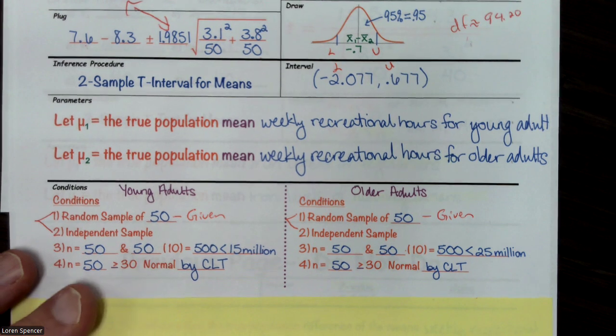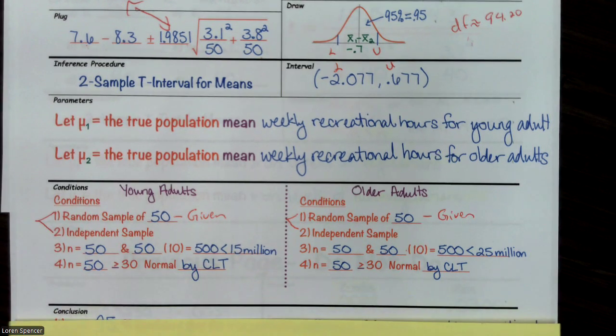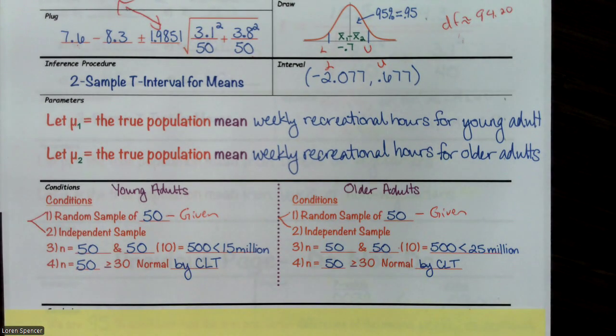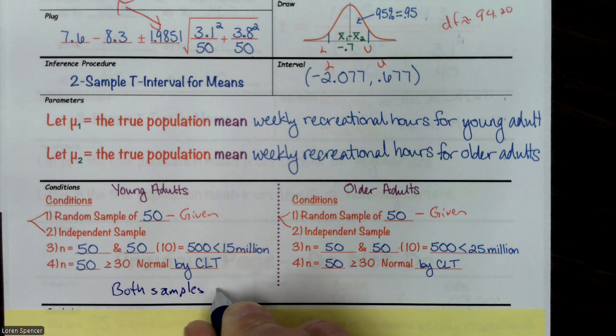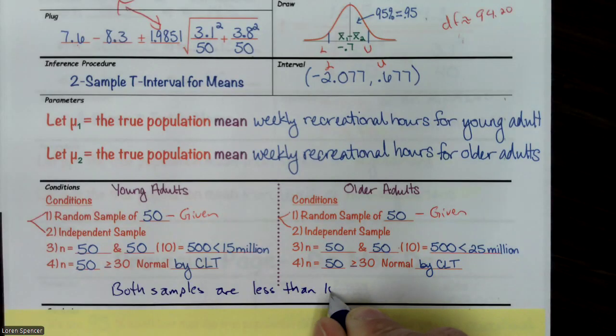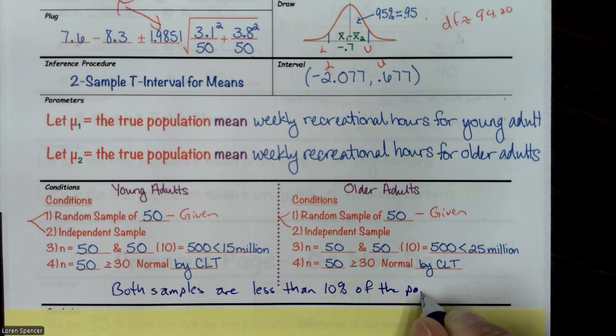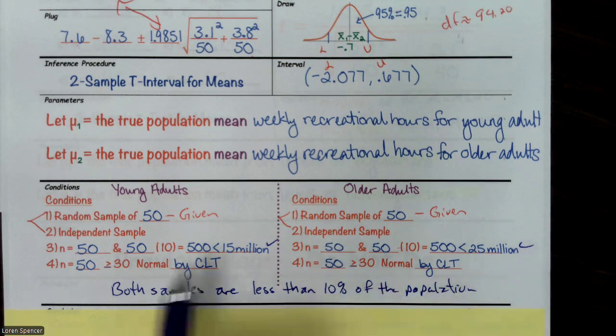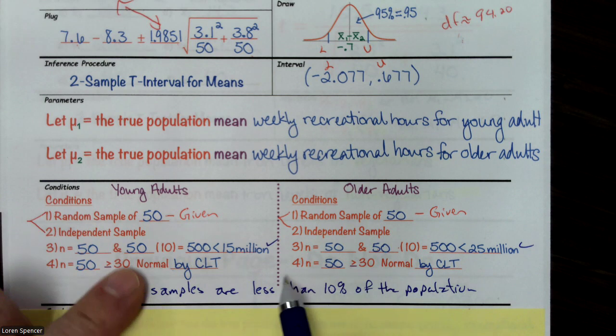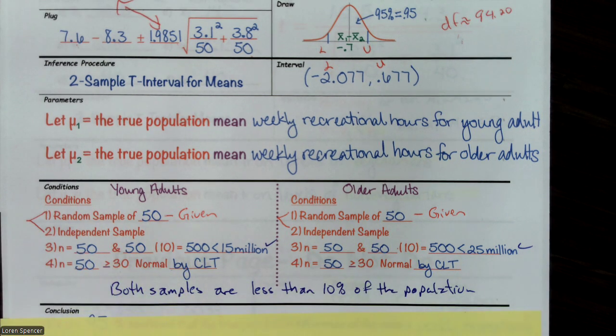We need to add the phrase at the bottom that says both samples are less than 10% of the population. And both samples are greater than 30, so they're both normal by the central limit theorem.